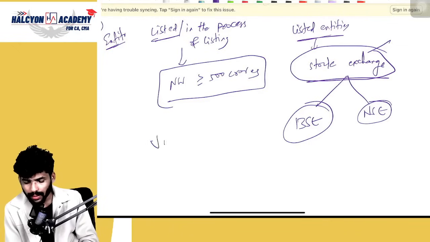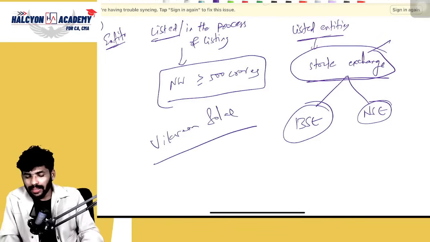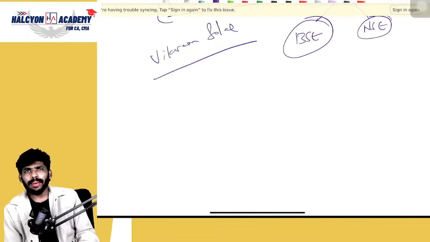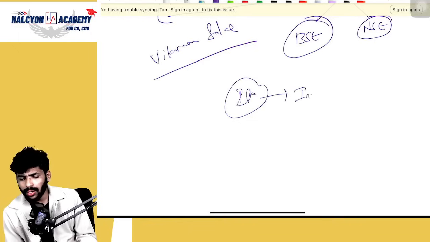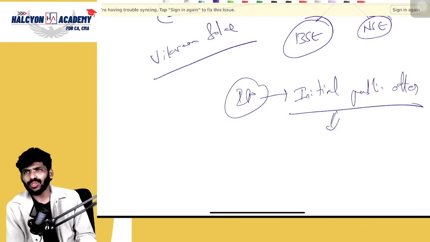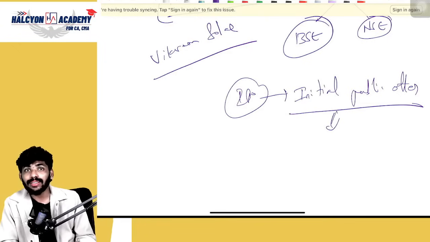Recently, we got Vikram Solar. I applied for this IPO, but I didn't get it. Do you know about IPO or not, guys? IPO, initial public offer. Correct or not? Everyone should know about it. Basically, they beg money from the public, simply. If it is good, the public will invest in that. Yes or no? Obviously.